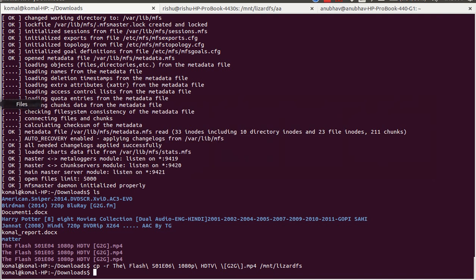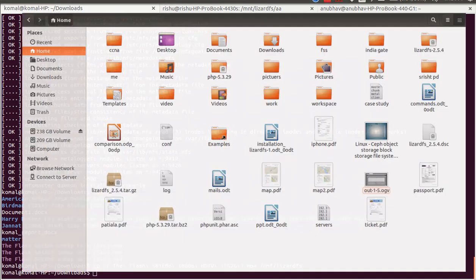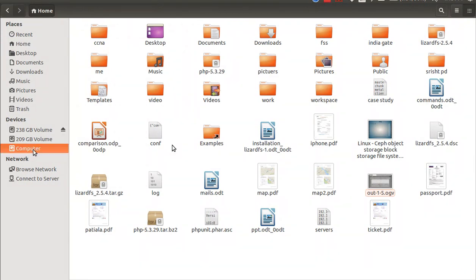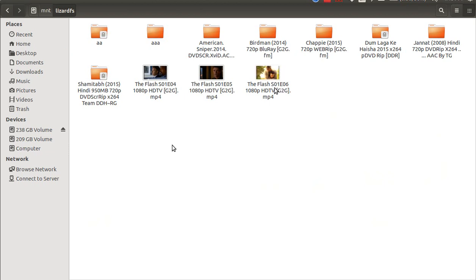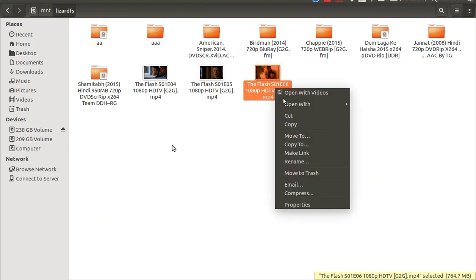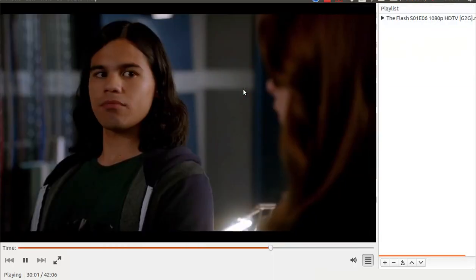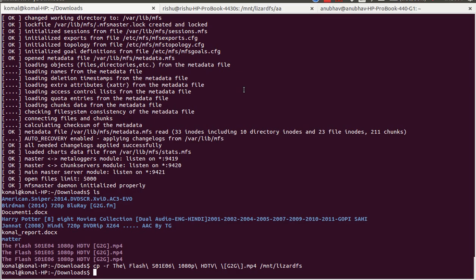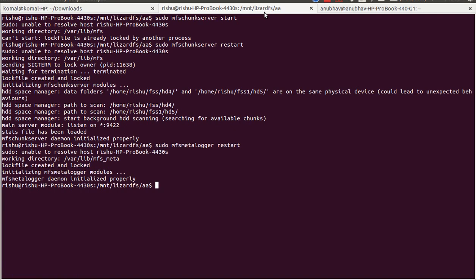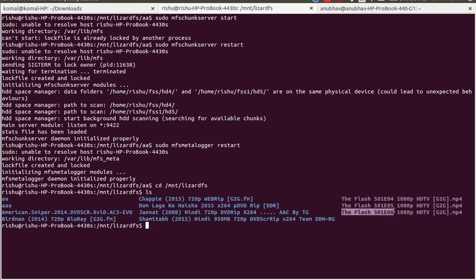In order to view whether the file has been completed or not, what I need to do is go to my mnt section, lizardfs, and check whether this file runs or not. Just moving, yes, the file is running very properly. So moving back, whether the other client can also see the same file or not, just moving into the folder lizardfs, yeah, the episode 6 file is present.